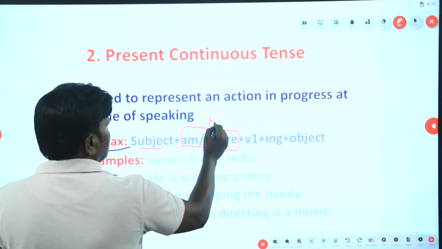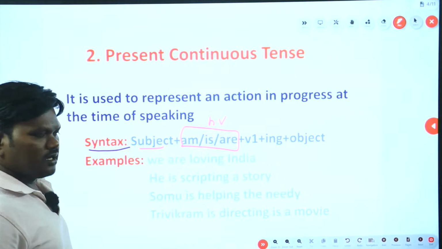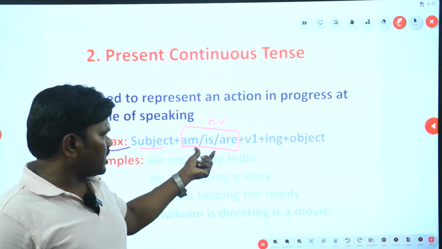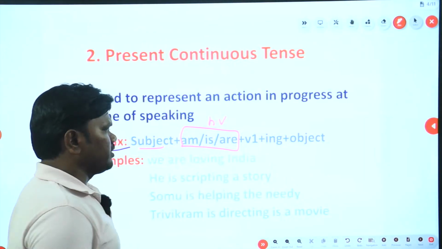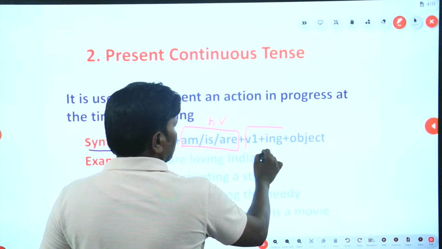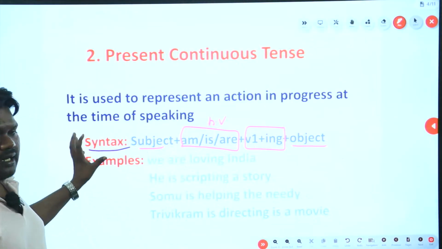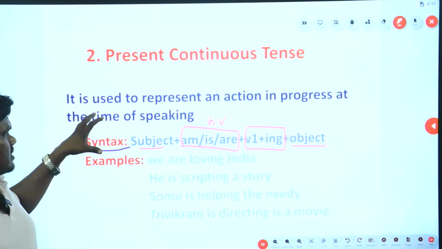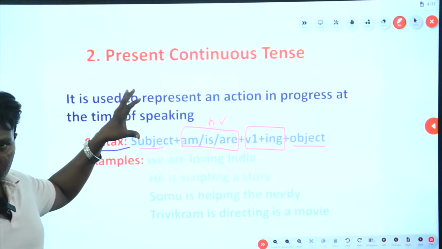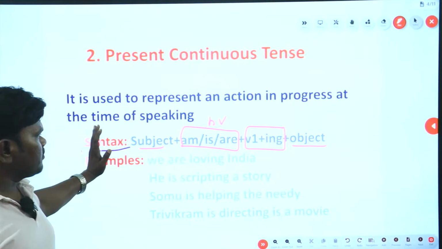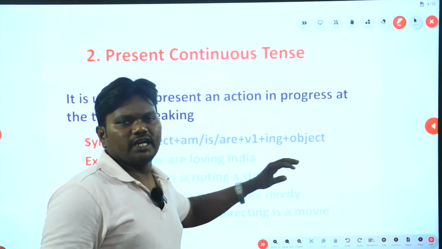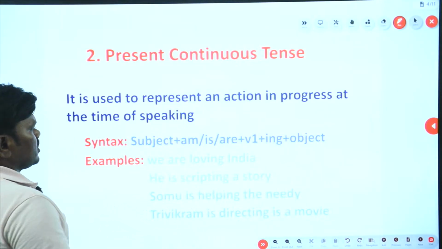This am, is, are should be there. Subject, am or is or are, plus V1ing. I told you this is the progressive form. V1ing and object. To call a sentence present continuous tense, you must have this format first before anything else.